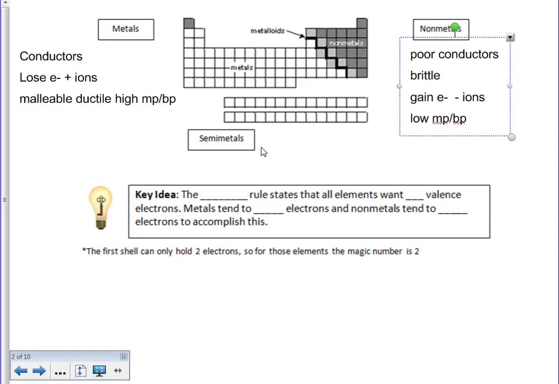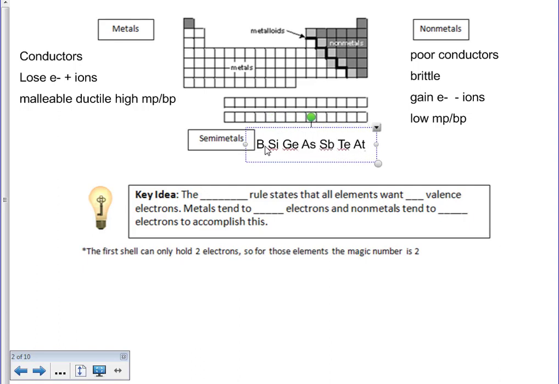Okay, last part here is when we look at the semi-metals. So again, here's the wall. Left of the wall we know is the metals. Right of the wall we know is our non-metals. And some of those that are sitting on the wall are what are called our semi-metals. So we have B, Si, Ge, As, Sb, Te, and At. And these can all be found on this piece right here on the wall. A big thing to remember is that hydrogen has qualities like that of metals in the alkali metals, but is considered a non-metal.